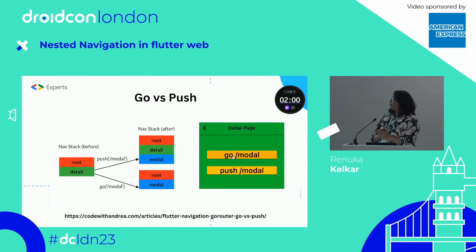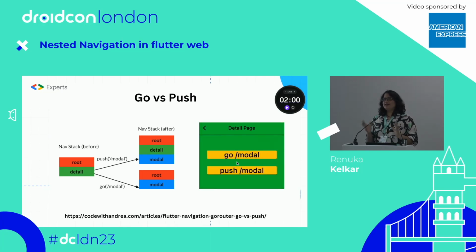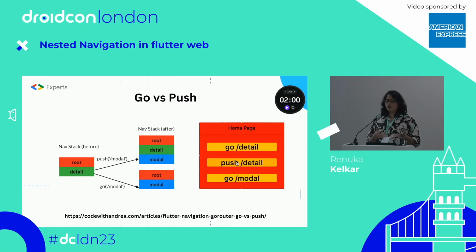Another thing in Go router is go versus push. That is another confusion: where to use context.go or where to use context.push. This is the article I'm sharing the link to, Andres's article about this. He has given a really good explanation of where and what to use.